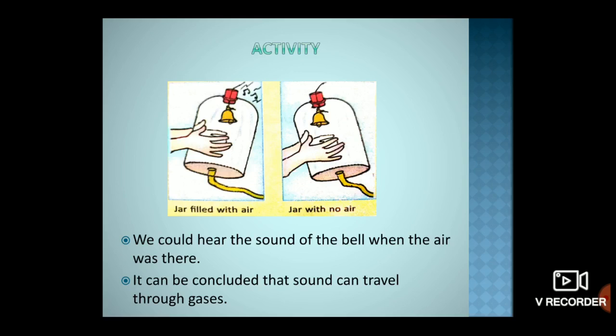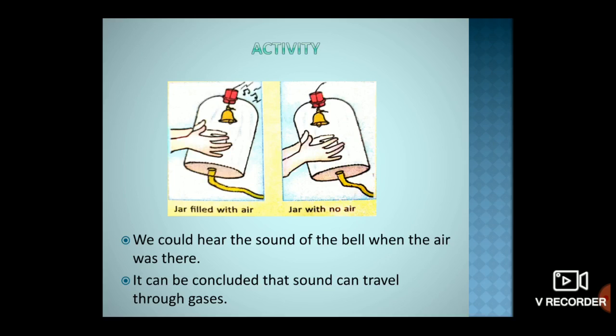Let the upper end of the rod project out from the hole in the rubber cork, and fit this cork firmly in the neck of the bell jar. Close the small opening around the glass rod with a sealant so that the rubber cork closes the jar's neck in an airtight way. Shake the jar so that the bell starts vibrating, and it also produces the sound which we can hear clearly.